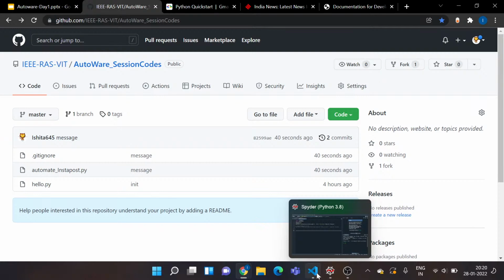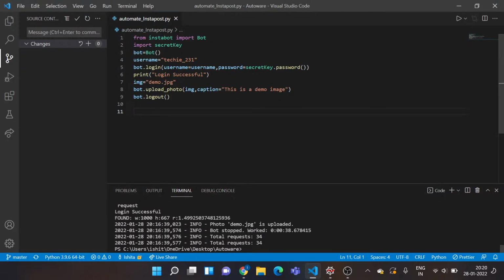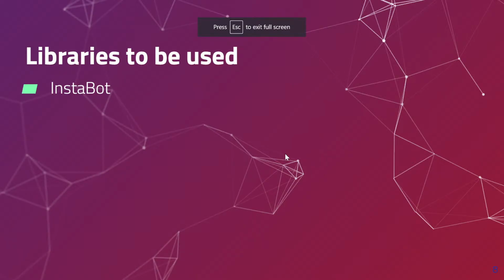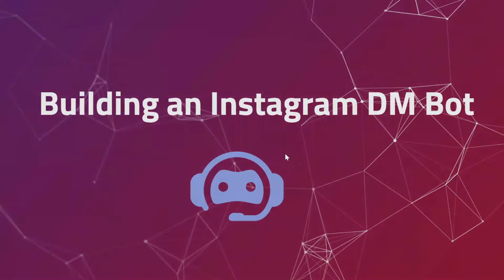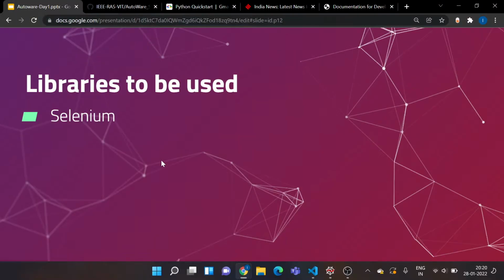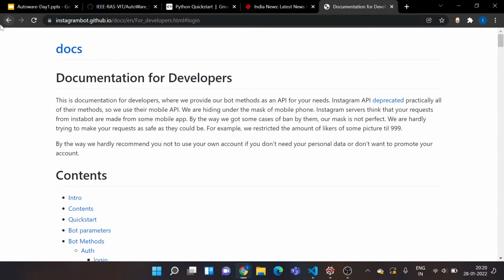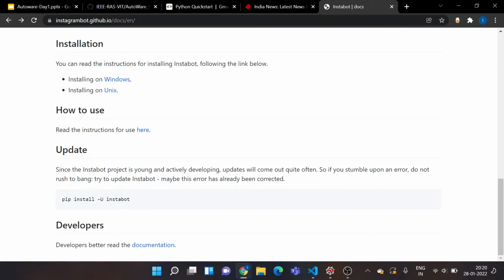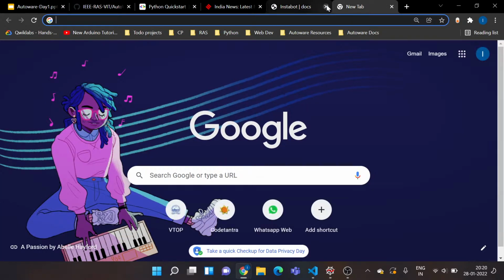Okay, so I'll head back to my Visual Studio Code, or no, I need to actually go to the next task. So let's see what's next on our list. Okay, so the next one is building an Instagram DM bot. Let's see what libraries we'll be using for this one. The requirement for this project would be Selenium. So let's go back to our Chrome browser, and I'll just search for Selenium.